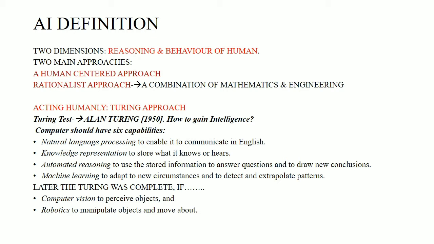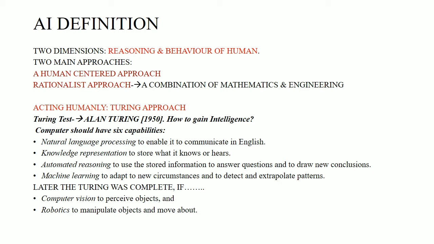Knowledge representation stores whatever it knows and hears; whatever it gains has to be stored in some memory, represented using knowledge representation. Automated reasoning answers questions that arise, tackles situations, and comes to new conclusions. And machine learning adapts to new circumstances and detects and extrapolates patterns. These are the four capabilities that were discovered, and later Turing said it has to have two more capabilities.